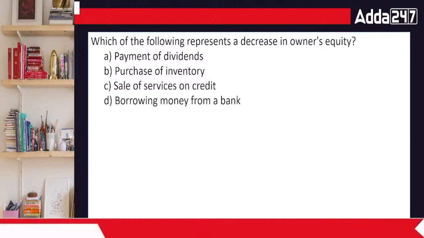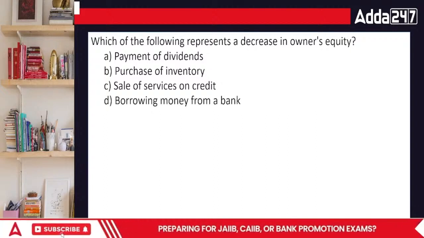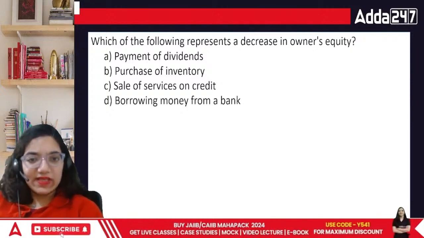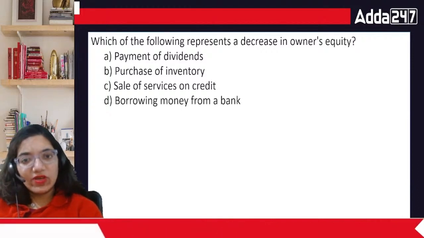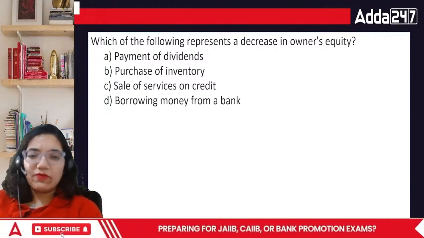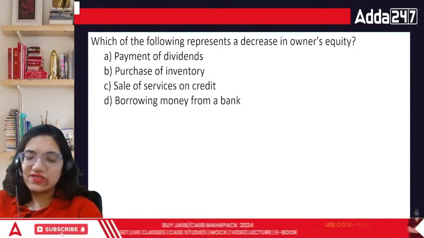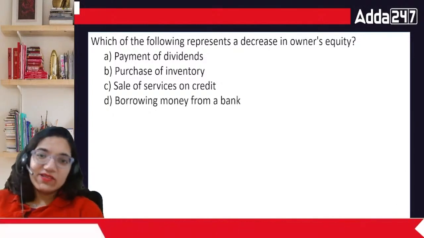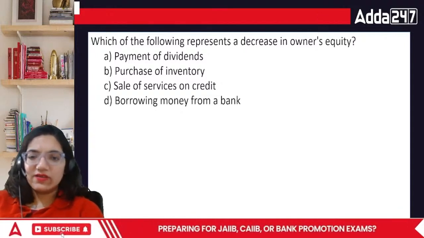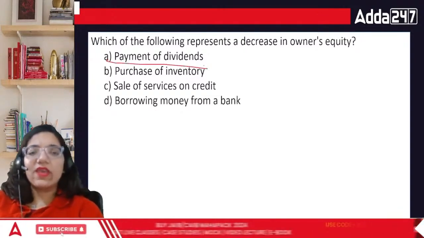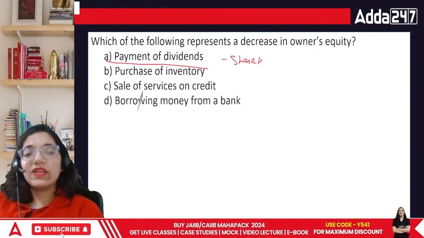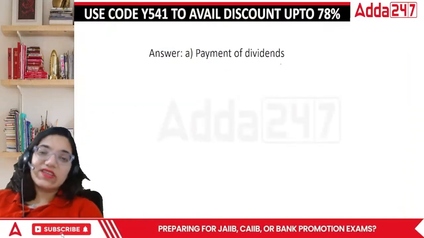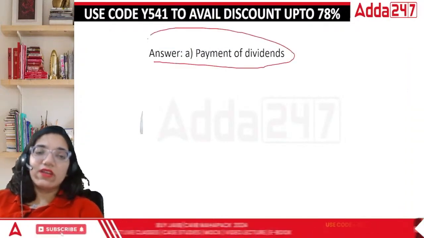When we talk about a decrease in owner's equity, the value of the equity is going down now. That means he might be taking out money from the business or doing something else. It can be drawings, but there are no drawings given. Borrowing from the bank increases your liability. Services are going to increase your income. Purchase of inventory is going to increase your expenses. So the answer is payment of dividend. When you are paying anything to the shareholder, whatever money the person has invested in the business is going down. So the answer is payment of dividend.